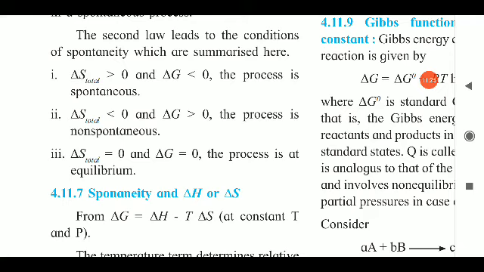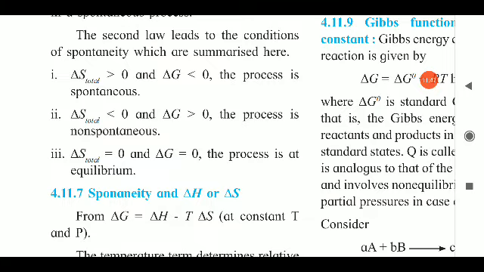The second condition is that if delta S total is less than 0, then delta G will be greater than 0. In that case the process will be non-spontaneous. And if delta S total is equal to 0, the Gibbs free energy change will also be equal to 0.